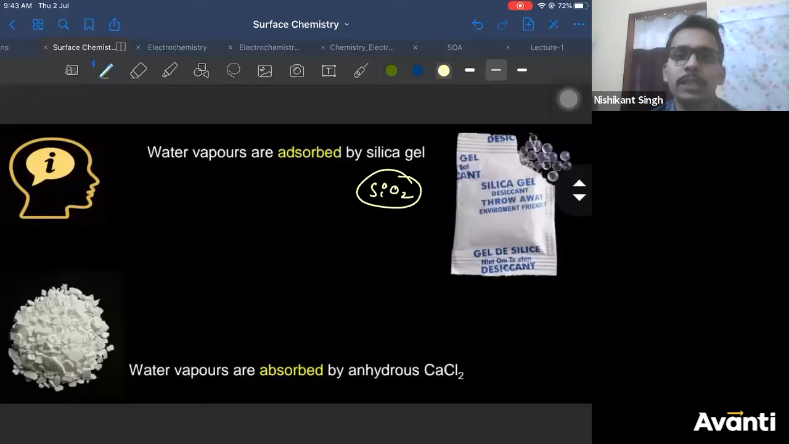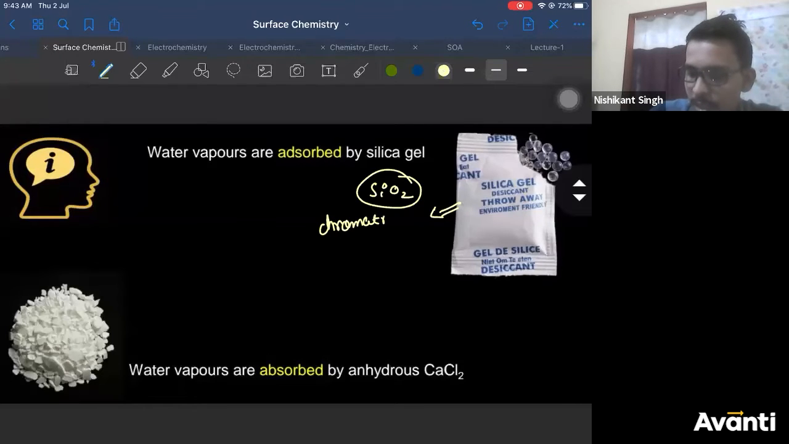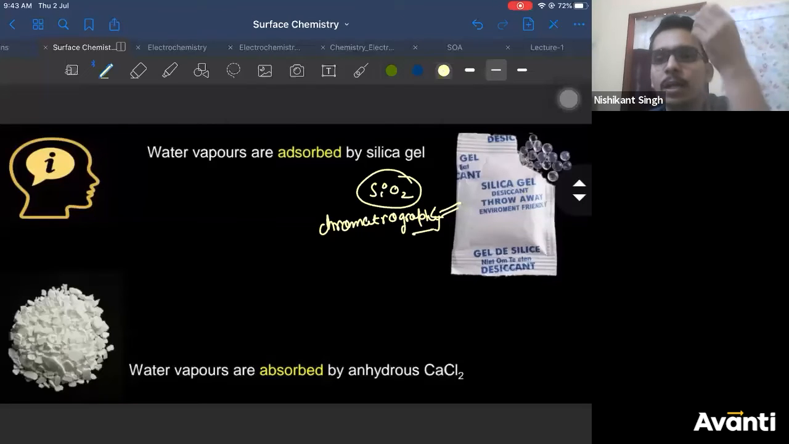How to use silica gel: wherever you want to remove moisture, add silica gel. Simply pour it. It's porous. Okay. It's not only used here. If you have studied the textbook, silica gel is also used in chromatography. In chromatography, there is a stationary phase and mobile phase. Silica acts as a stationary phase.